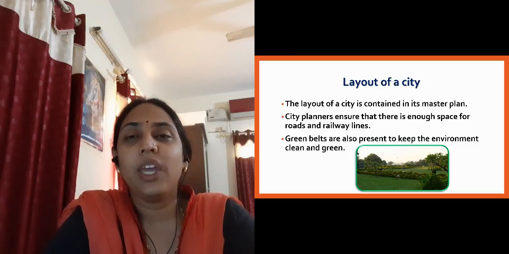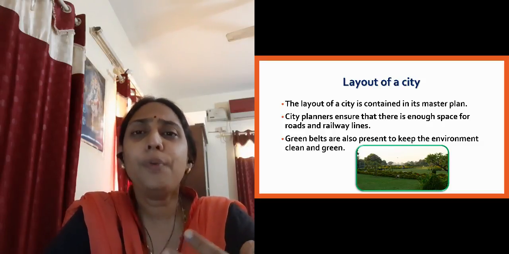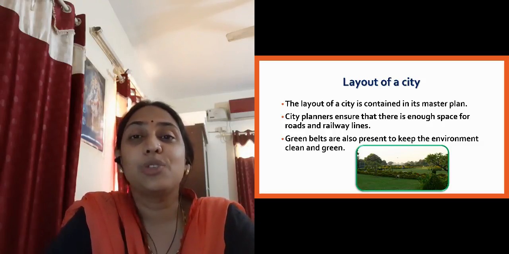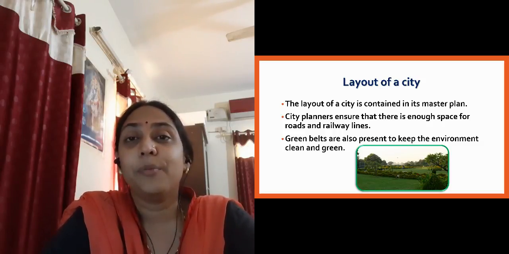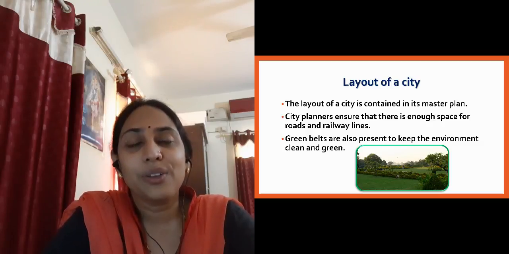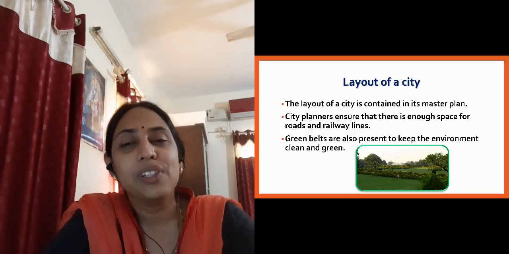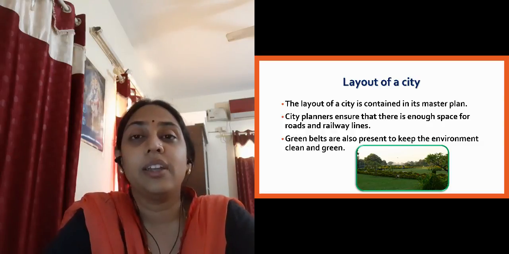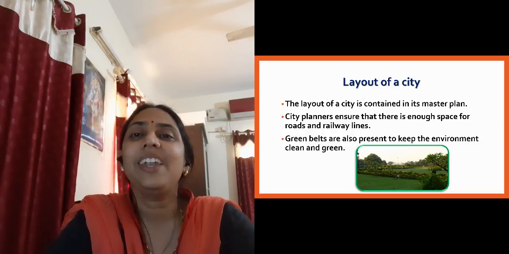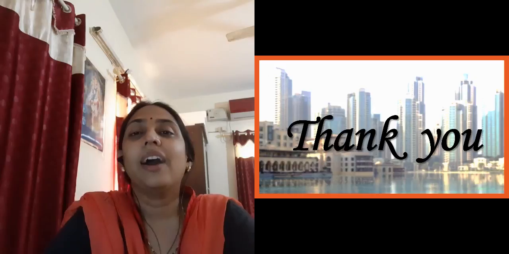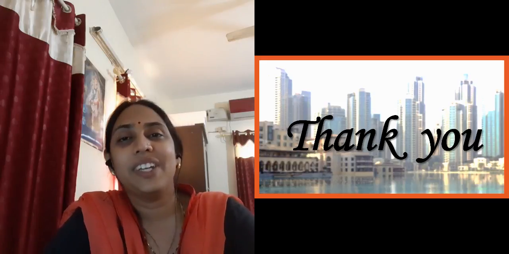So students, we have seen before planning a city how many things are to be taken care of, so that when people live, they should live in a good society, in a beautiful society, in a clean society, and in a green society, right? And everybody should breathe clean air, fresh air, and live happily. So many more to discuss in our next class.